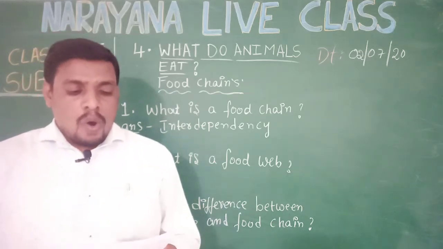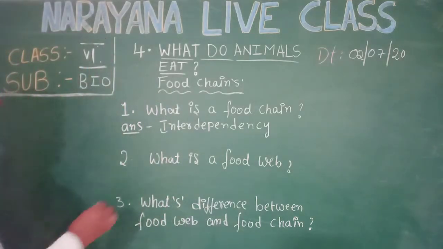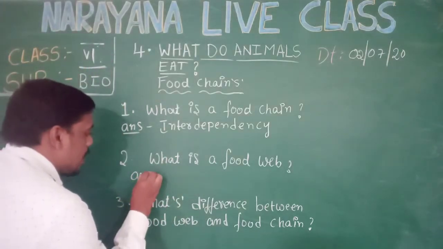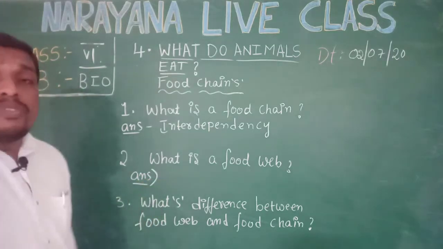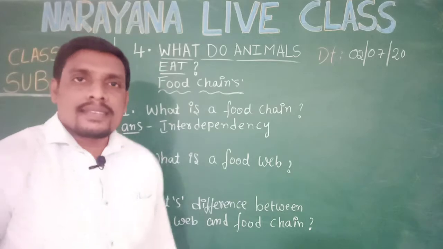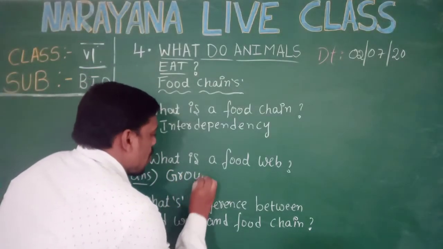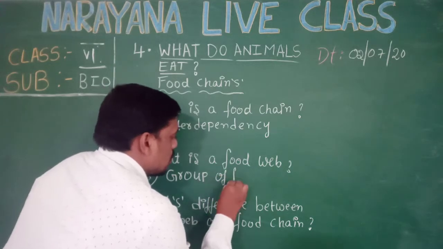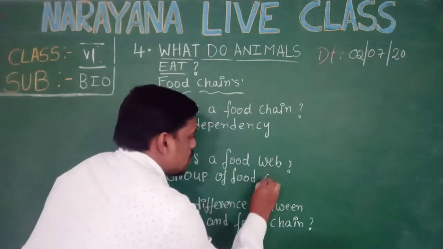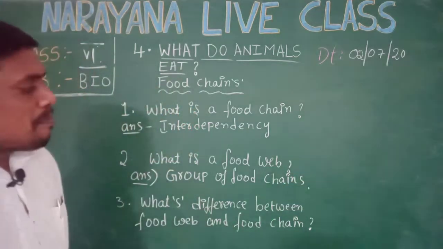Second question, what is a food web? Let us see what is a food web. A food web is considered as a group of food chains. A group of food chains is scientifically termed as the food web.